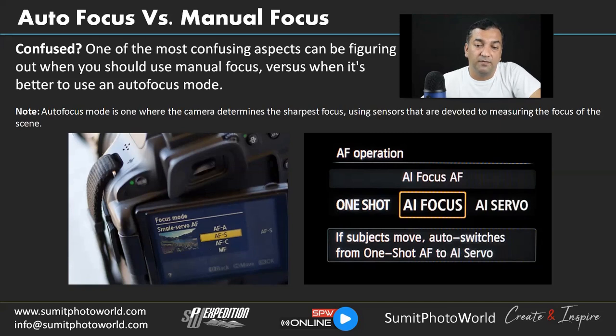So AFS in Nikon is giving you a single focus, we can say. So we have a subject where we will focus, and this focus will be locked. So it will not continually focus on that. If the subject moves, then focus will not be shifted.